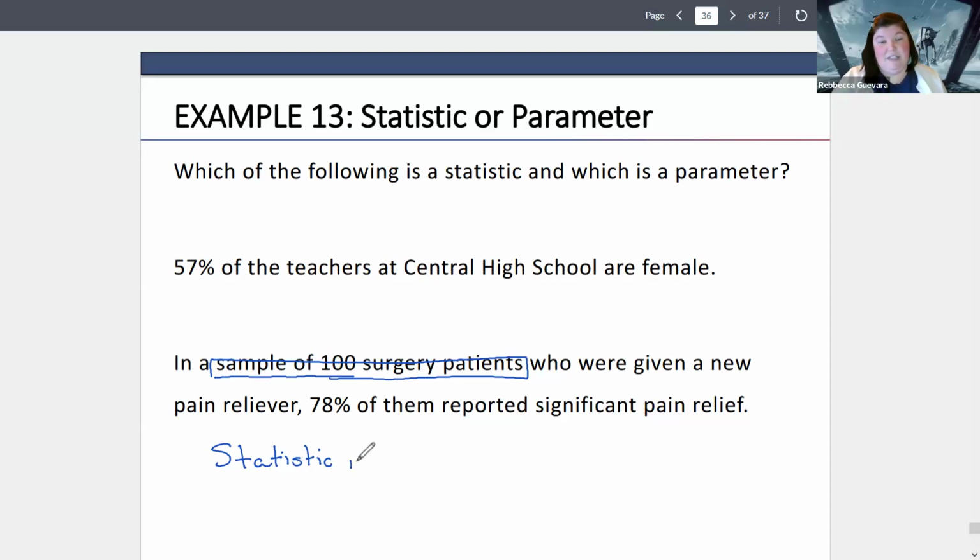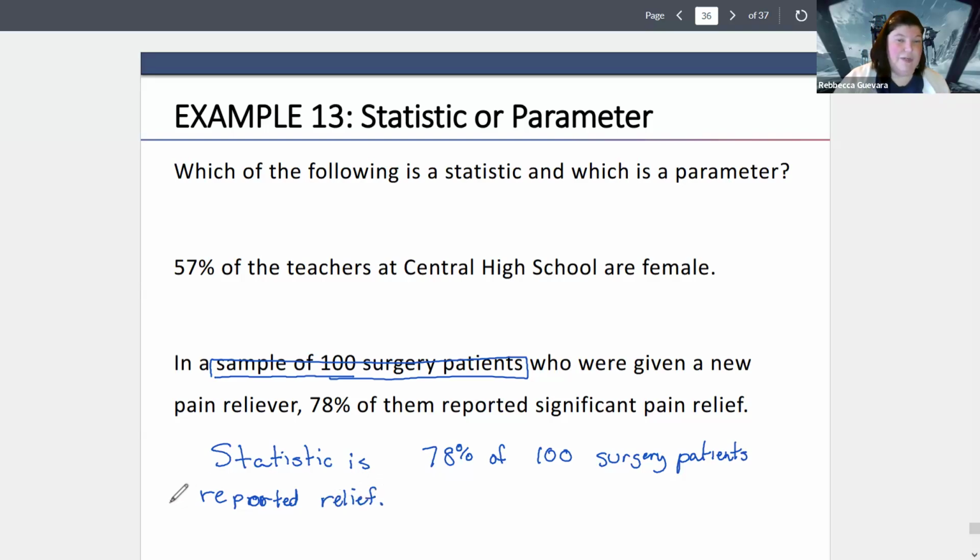So my statistic is 78% of 100 surgery patients reported pain relief. Well, I report significant relief, but we don't need to write everything in there all the time.